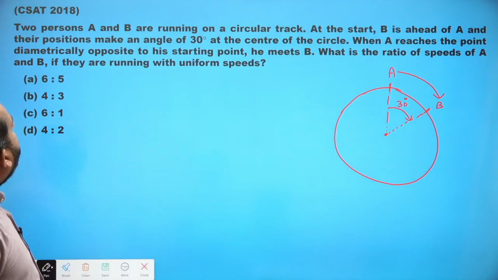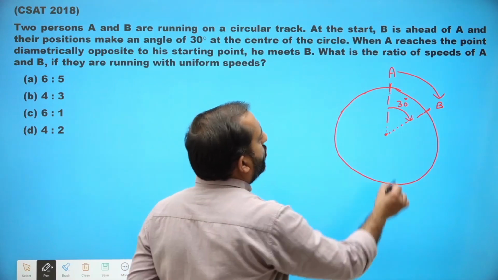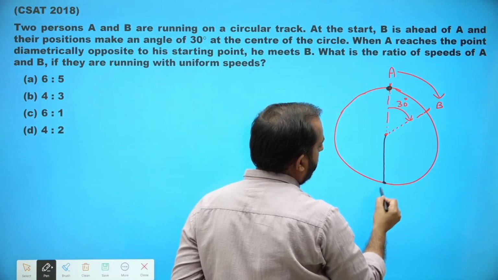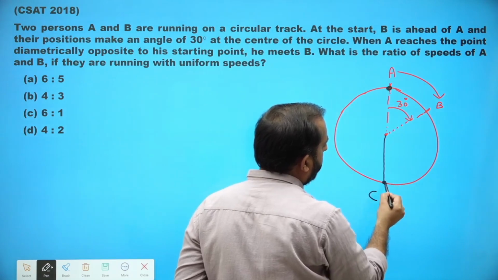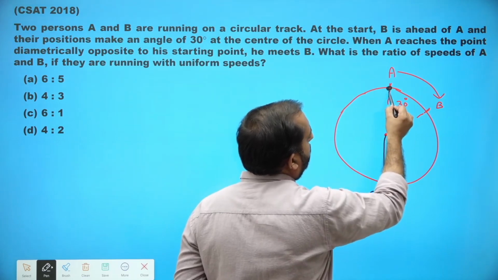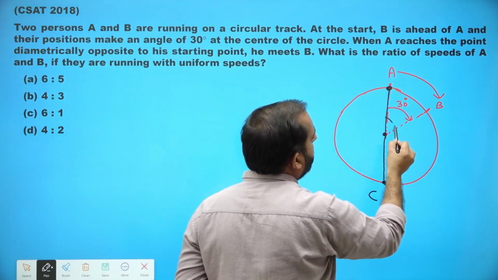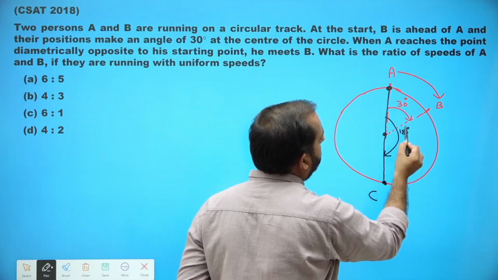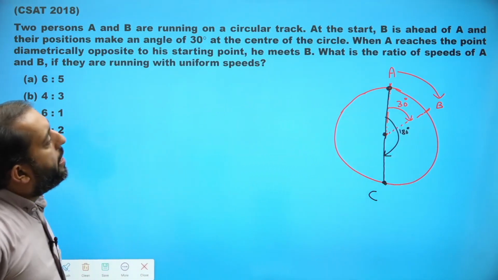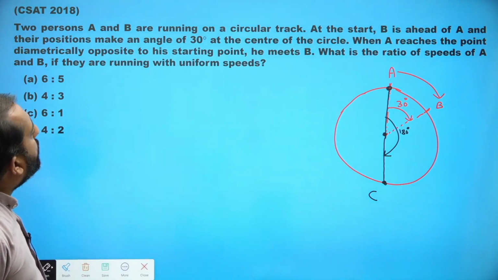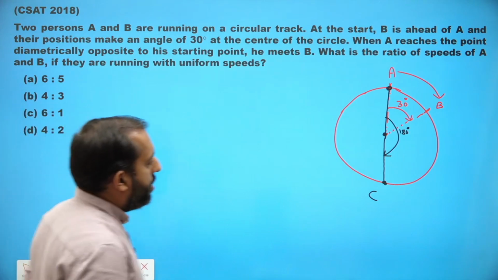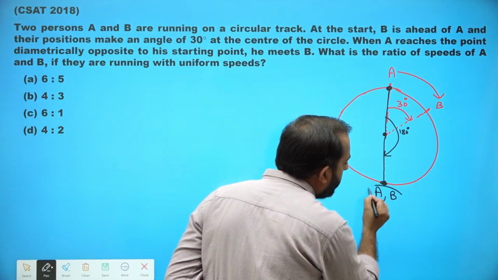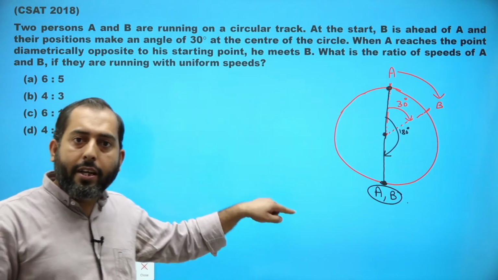A reaches a point diametrically opposite to the starting point. So this was the starting point, and this is the diametrically opposite point. From the starting point to this diametrically opposite point, this complete angle is 180 degrees. When A reaches the point diametrically opposite to the starting point, he meets B. So when A reaches this point, B will also be here. He will find B here.